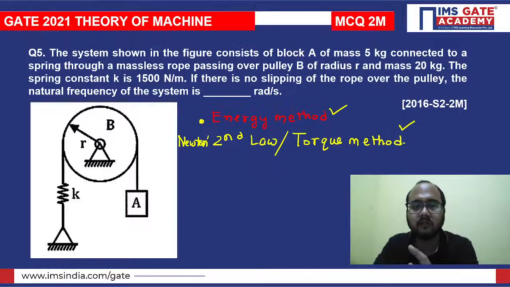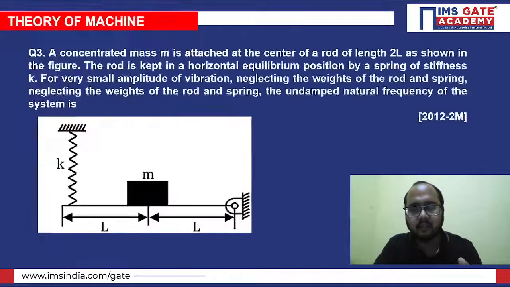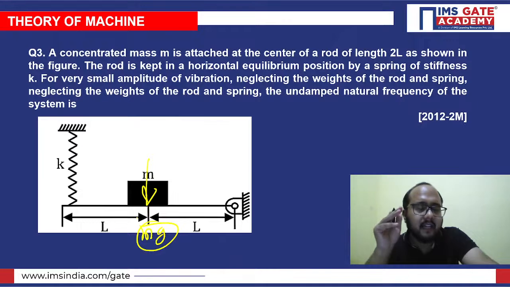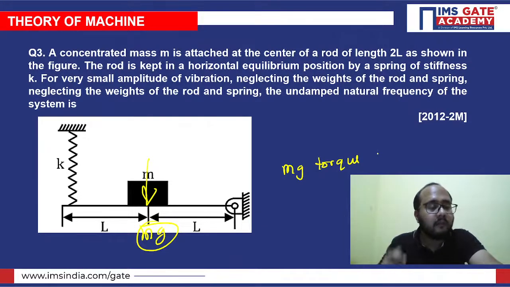Sometimes students ask, sir, in this question why are we not considering the mg torque? See, whenever the system is under static equilibrium condition, this mg torque will be cancelled out with the torque provided by the spring force.